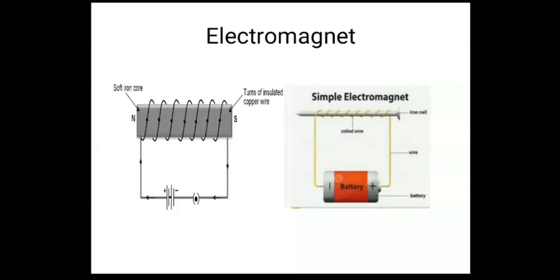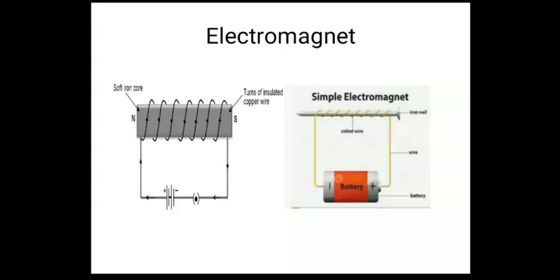And the second one is the temporary magnet. What happens in a temporary magnet? When the current is supplied to that conductor or object, it becomes a magnet. And when you remove the current, it will again become a normal metal or normal conductor. So that is a temporary magnet. Let us see what a temporary magnet is.